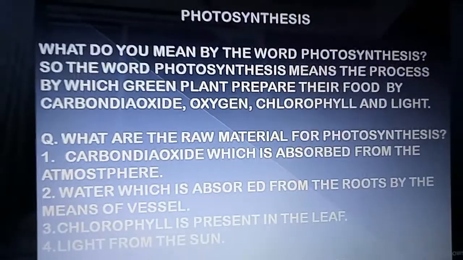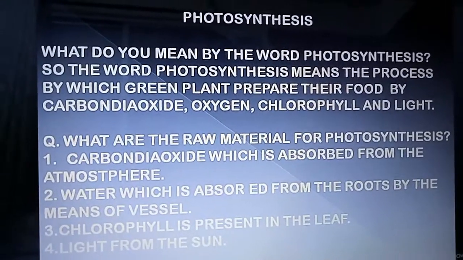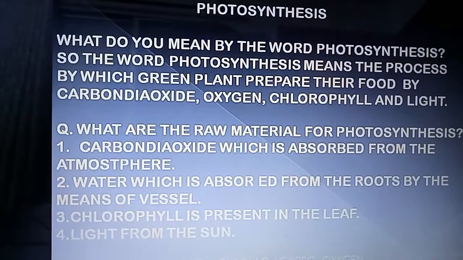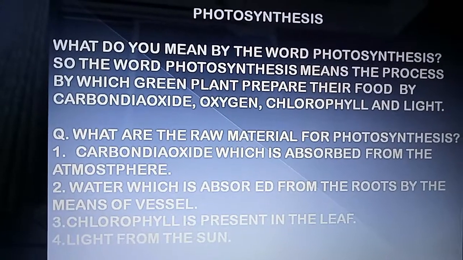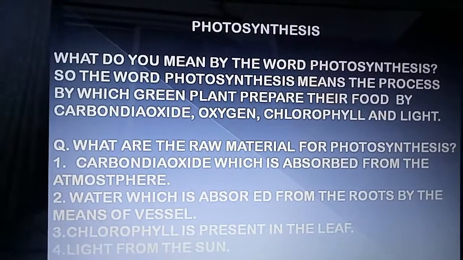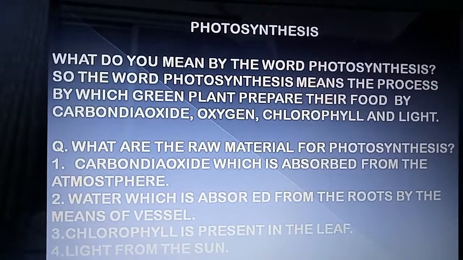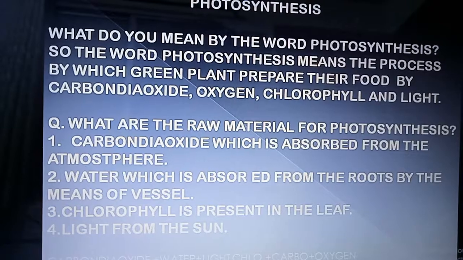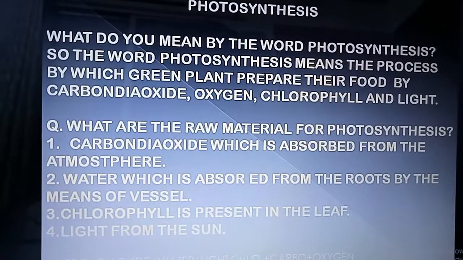Then let's come to the next topic, which is photosynthesis. What do you mean by the word photosynthesis? The word photosynthesis means the process by which green plants prepare their own food using carbon dioxide, water, chlorophyll, and light. Now, we will be talking about the raw materials for photosynthesis.